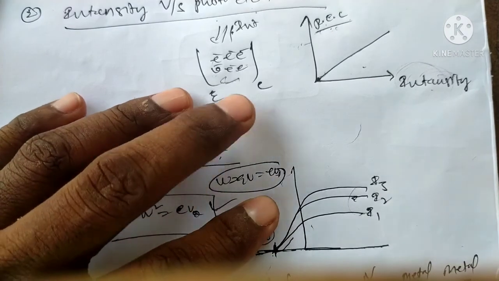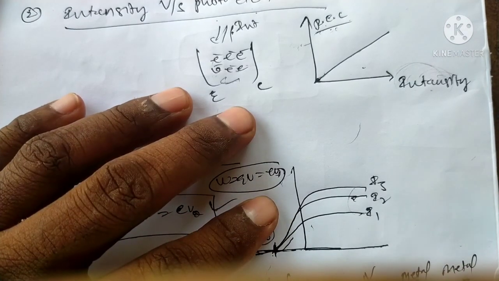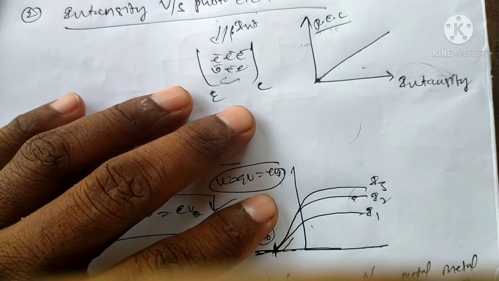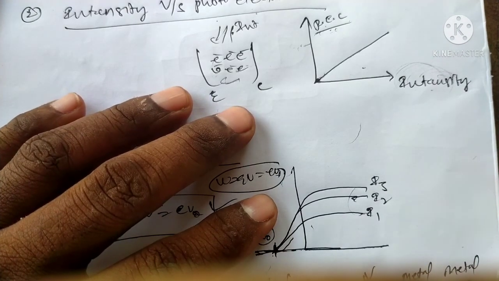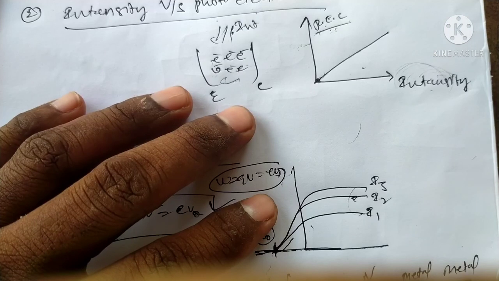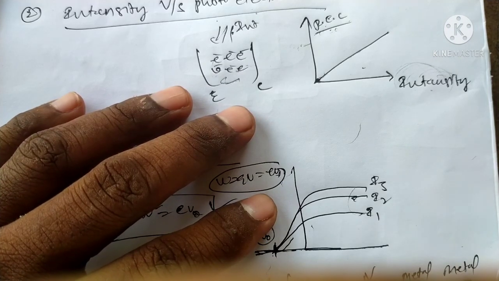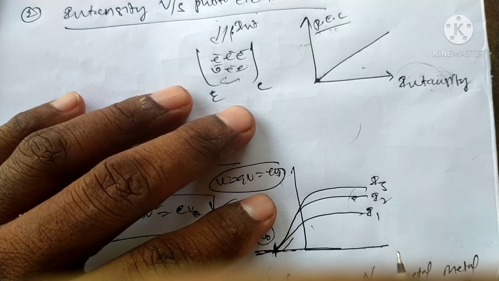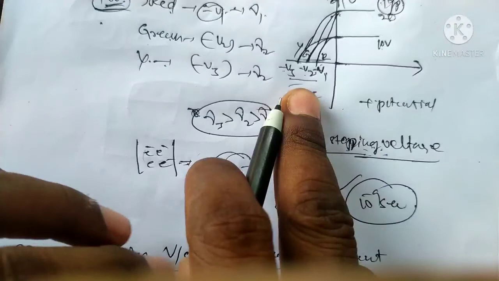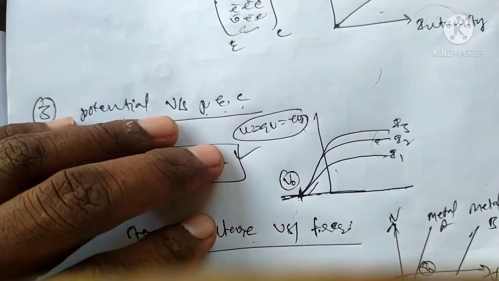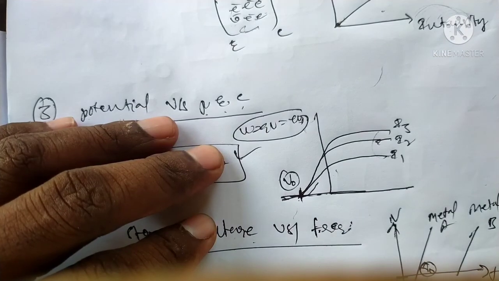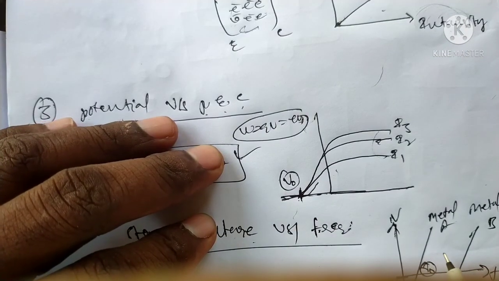At this frequency, this is the stopping voltage. The frequency will be maximum. From this graph, the potential varies linearly. That is proportionality, same as the first case. The frequency is proportional to the stopping voltage. Linearity means it is a proportionality relation.